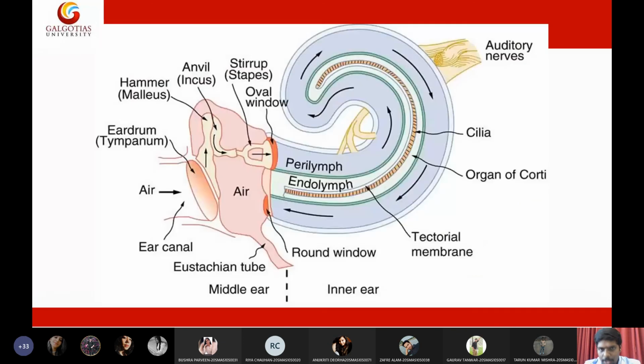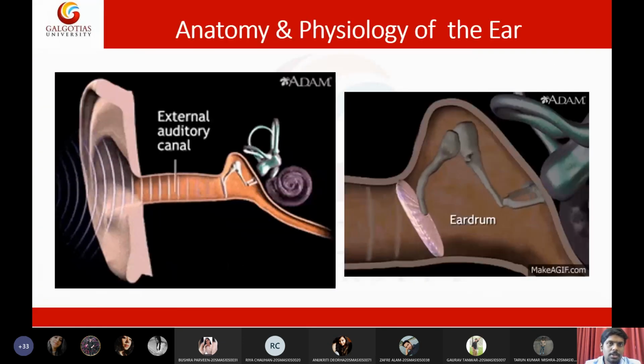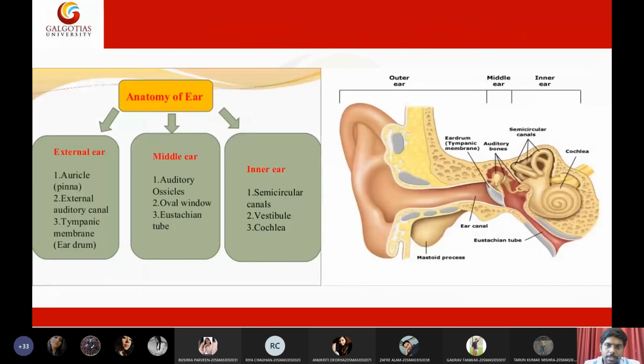A quick review of today's lecture. In today's lecture, we discussed the physiology of the ear. You saw the anatomy of the ear. The ear was broadly divided into three areas: external ear, middle ear, and inner ear. The external ear is composed of the auricle, external auditory pathway, and tympanic membrane. The middle ear is composed of ear ossicles, or malleus, incus, stapes, middle ear bones, oval window, and eustachian tube. The inner ear is composed of semicircular canals, vestibule, and cochlea.